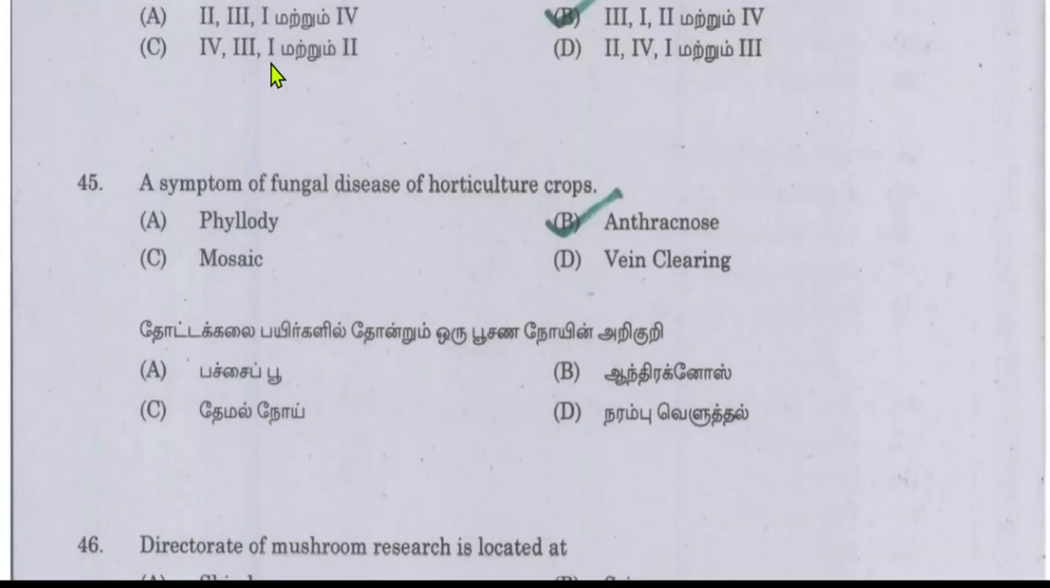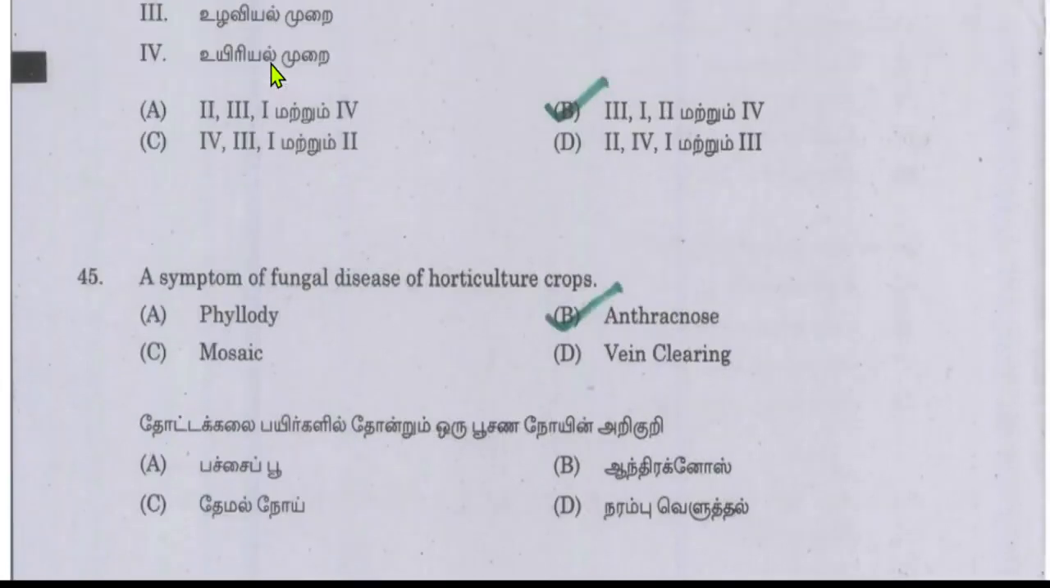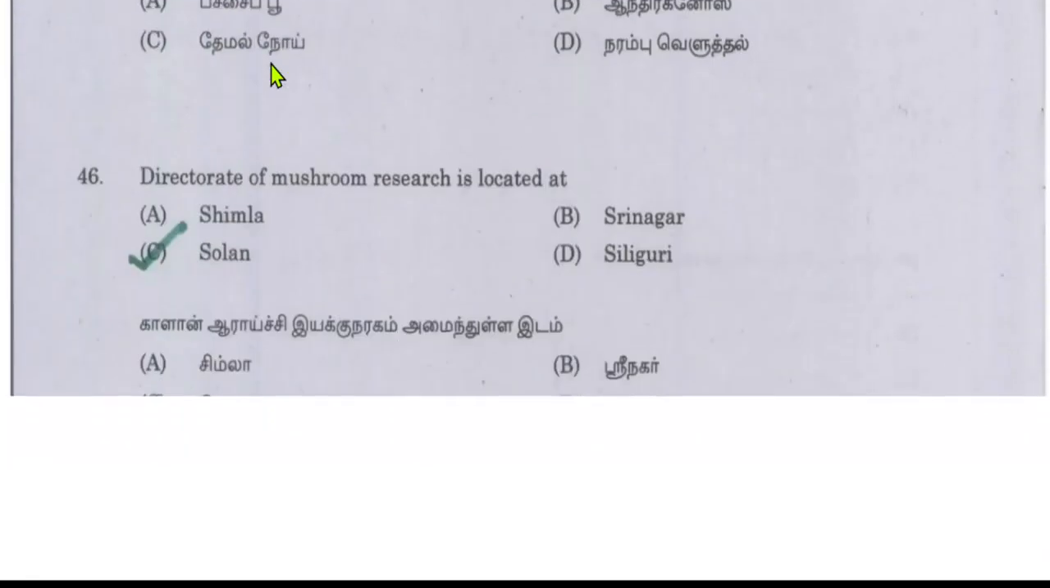Next is a symptom of fungal disease of horticulture crops. Among these symptoms, the horticulture crops will be anthracnose. So anthracnose is a symptom of fungal disease in horticulture crops. Among these, the anthracnose is due to fungus.